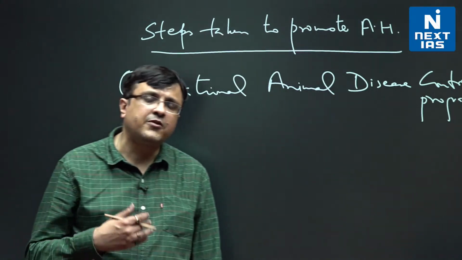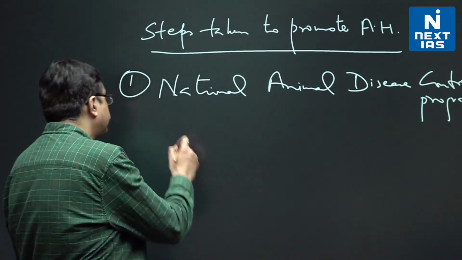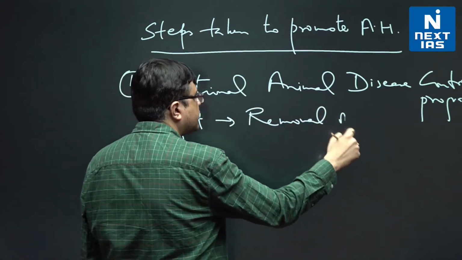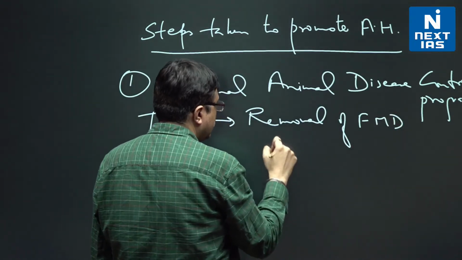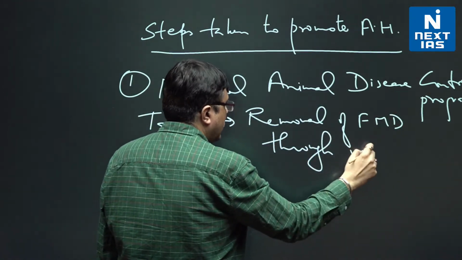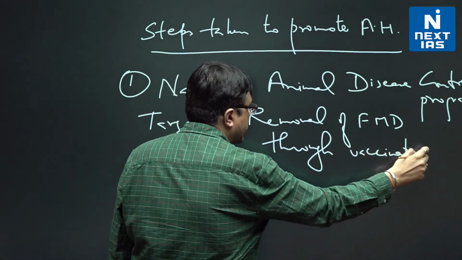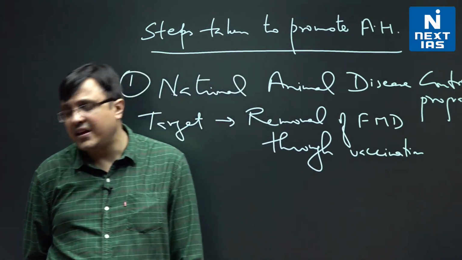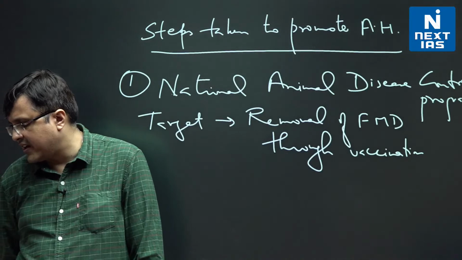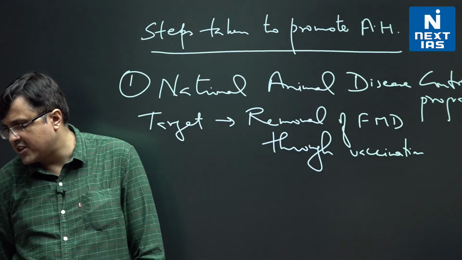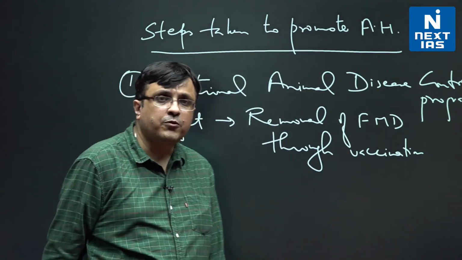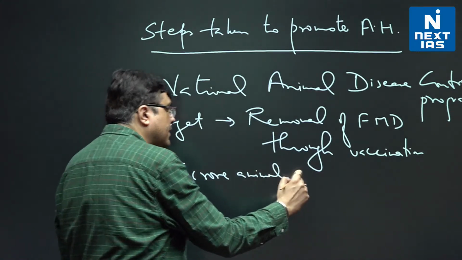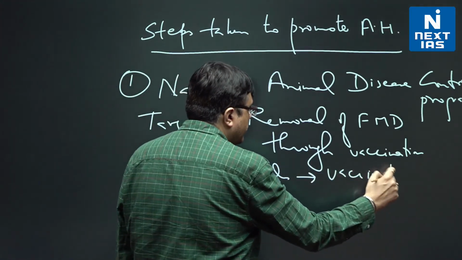The vaccination started from 31st January 2020. The target was removal of foot and mouth disease through vaccination. The program continued for a couple of months, then COVID put a break on it. Again it was revitalized, and it started again in 21-22. The second phase of vaccination commenced, and the Economic Survey says that up to 5 crore animals are now vaccinated against foot and mouth disease.